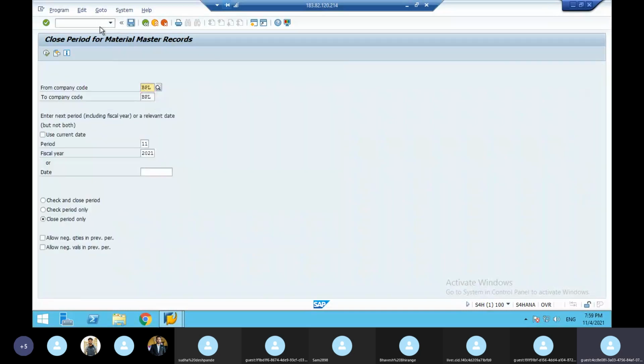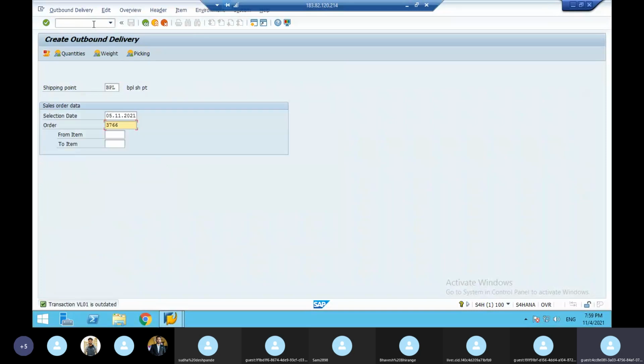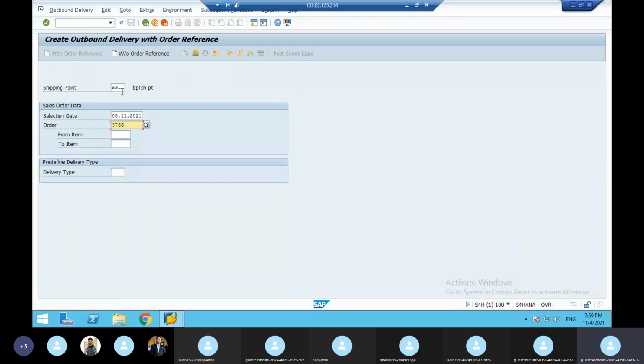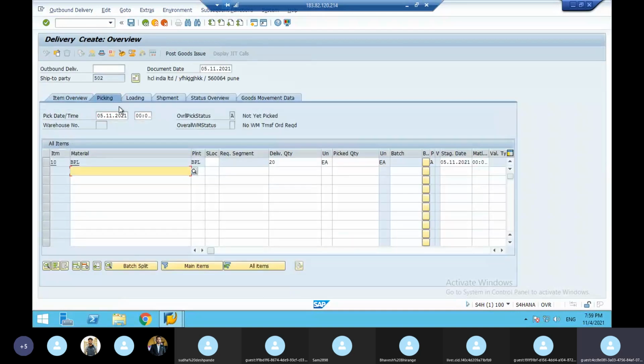Anyway, I'll show you once again, delivery, /n VL01N. Any delivery, any billing, any order should be as per the current financial year and current month. So once you enter /n VL01N, here you have to give the order number. Here you have to click picking. In the picking, you give the storage location BPL. How much he ordered, that much you have to pick from the storage location. So that is 20. After that, you have to do the pack. Once you do the pack, you have to do post goods issue.